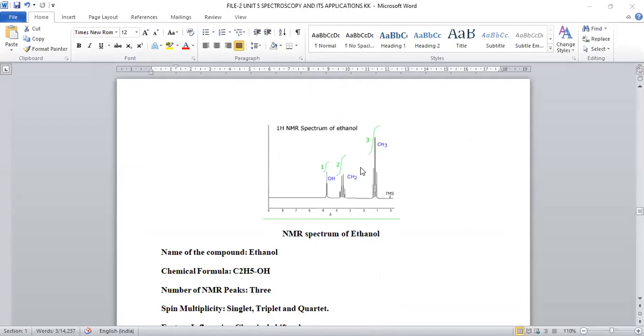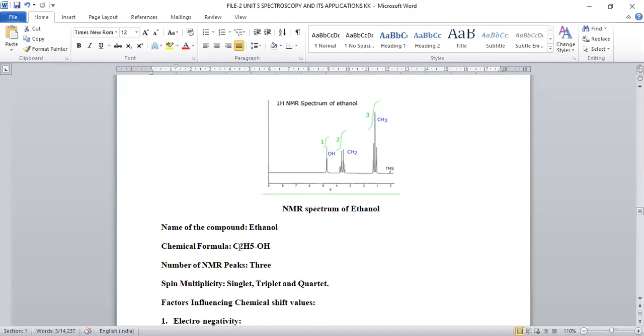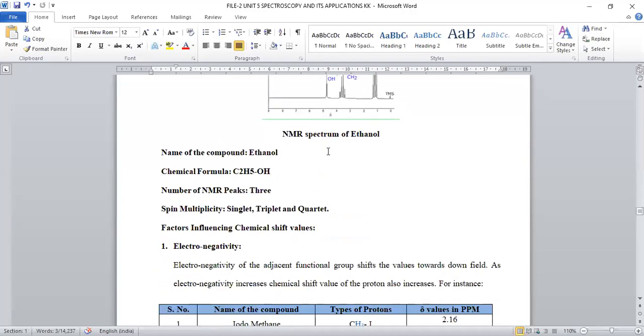Here a typical spectrum of ethyl alcohol is shown on this delta scale table, where you can observe CH3CH2OH, which means 3 sets of protons are there. That's why it is able to give 3 signals in the NMR spectrophotometer. Methyl protons will give a signal at almost 1, and CH2 methylene protons will give between 3 and 4. The OH proton is in the range of 4 to 5. So this is the NMR spectral signal for ethanol, right?